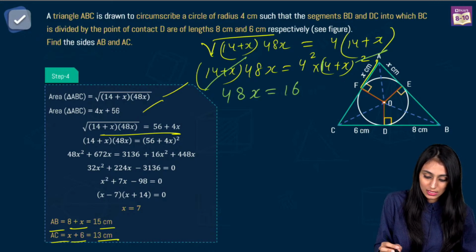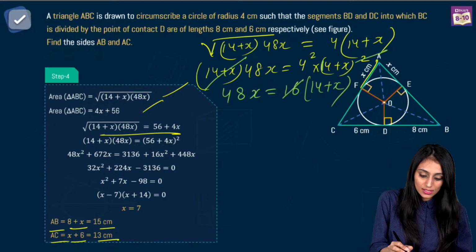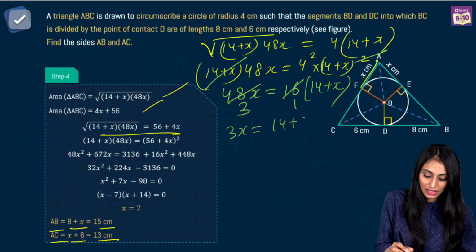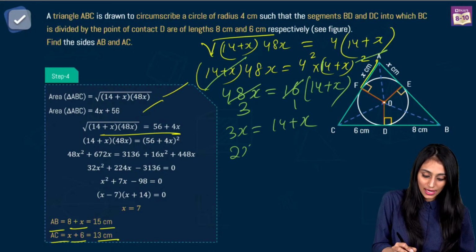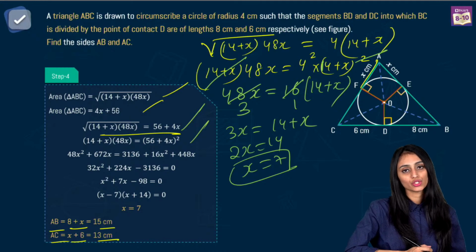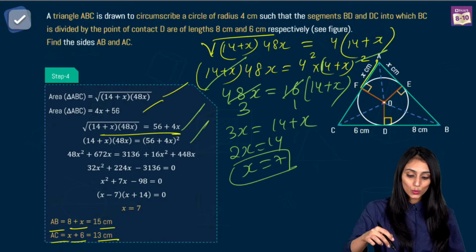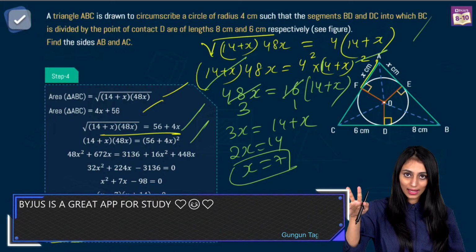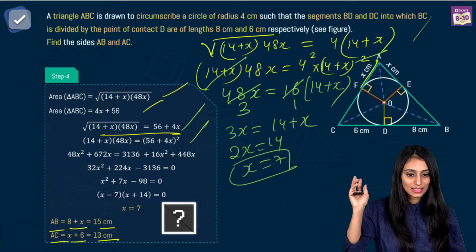48x equals 16 and this is 14 plus x, right? So this is 16 times 1, 16 times 3. So I have 3x equal to 14 plus x. Let's take x to the other side. So 2x equal to 14, x is going to be 7 here. So instead of going through so much calculation and then doing middle term splitting, you can simply do this. Thank you, Gungun. First we have taken 4 common, right? Then you square both sides, you can cancel out, and you get the answer.